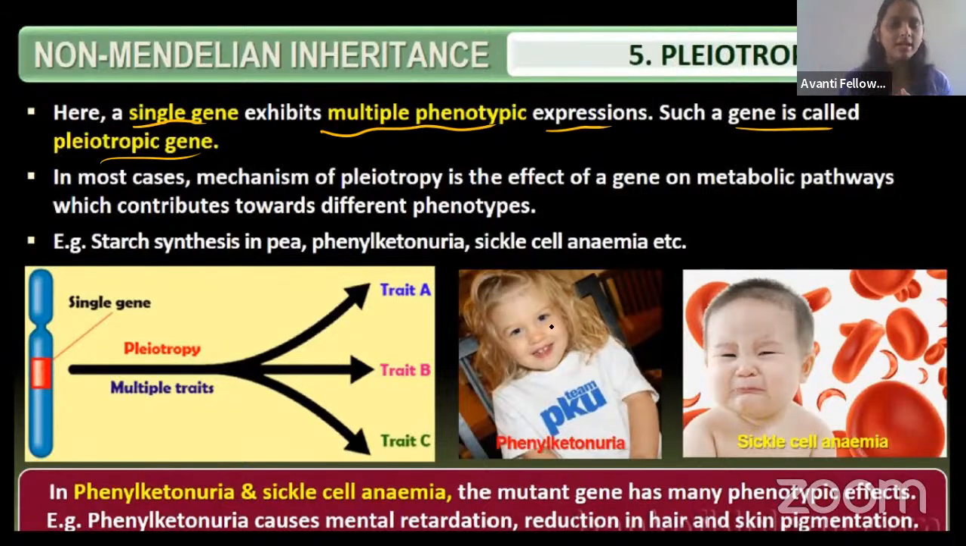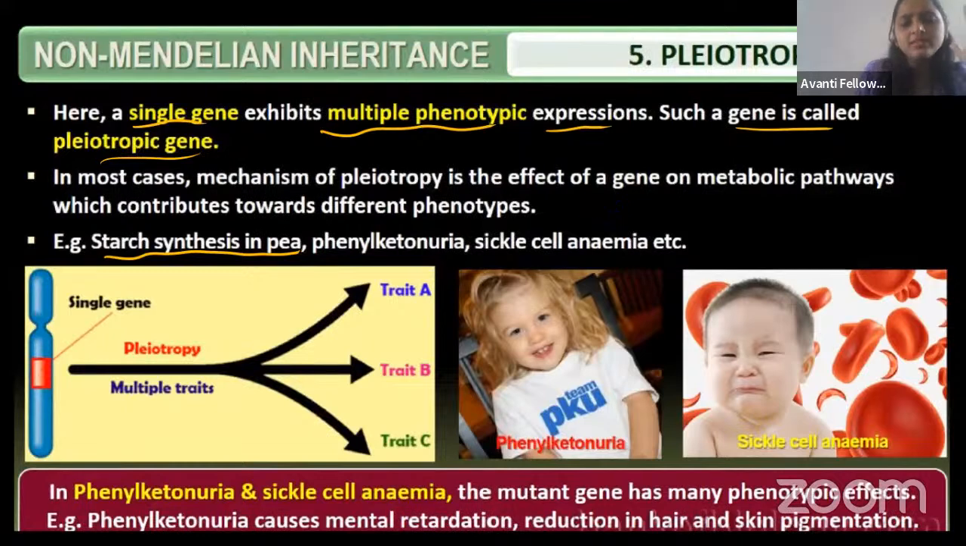So here they have given the examples: starch synthesis in pea, phenylketonuria, and sickle cell anemia. What happened in the starch synthesis in the pea? Let us see. How many of you know that? So the starch synthesis in a pea is a pleiotropy, guys. See here.